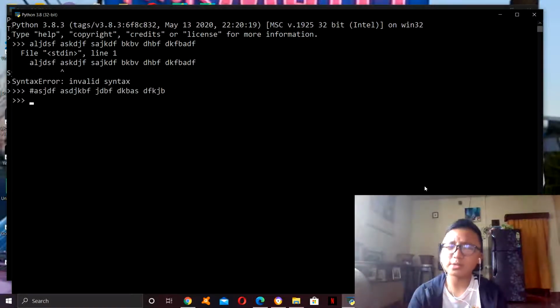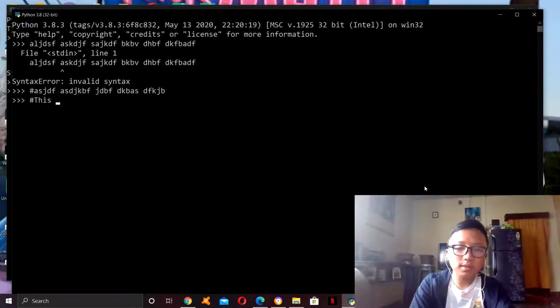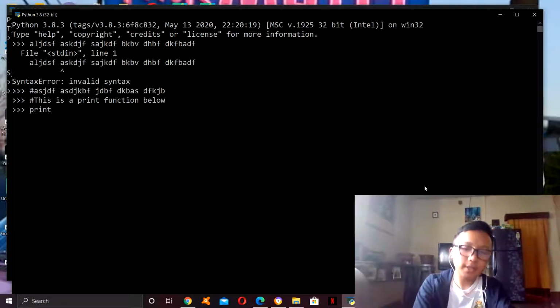But why are comments important, right? Why should we prohibit Python from reading something? Comments are important because in the future, when we need to understand a code, or when we need to understand our code we coded a long time ago, comments help us a lot. For example, let us say we want to understand that print function. Let's say this is a print function, Hello. Alright, then I commented this and said I use the print function.